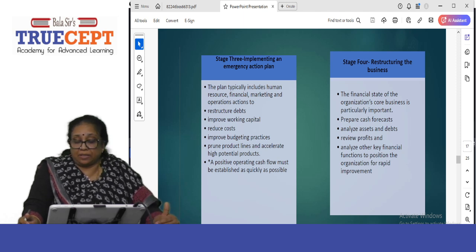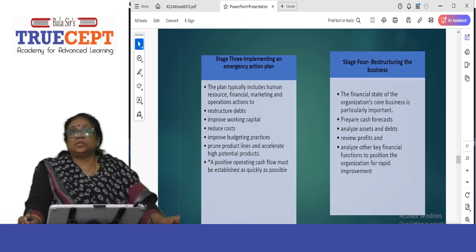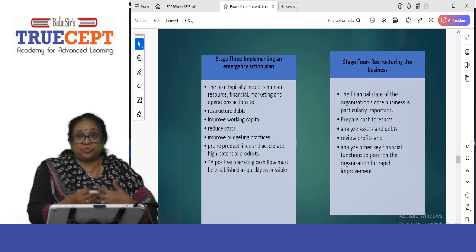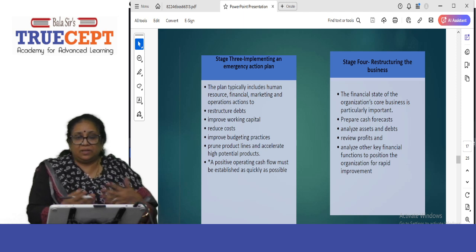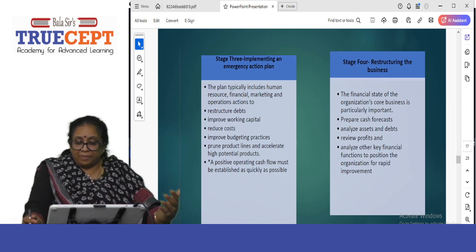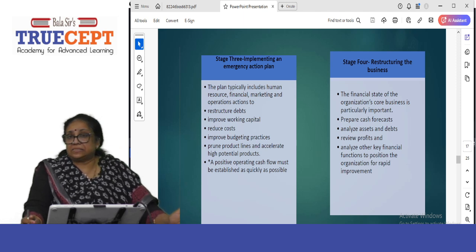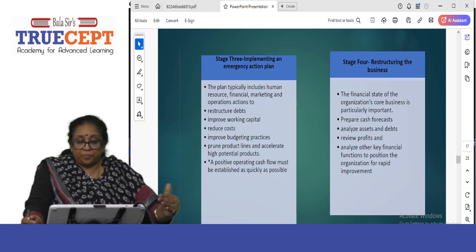Cost cutting should be there. Maybe you can shut down certain products which are not really viable. They're really not selling. Improve the budgeting practices. Budgeting right from, that is, here you're going for cost cutting. Maybe work in a shift system. So here, prune the product lines.